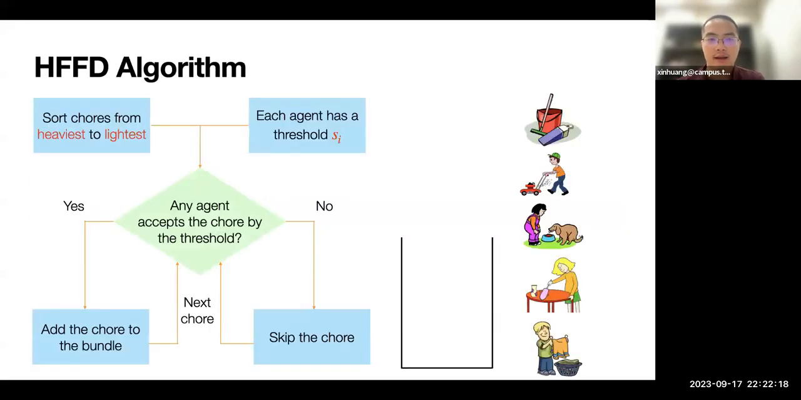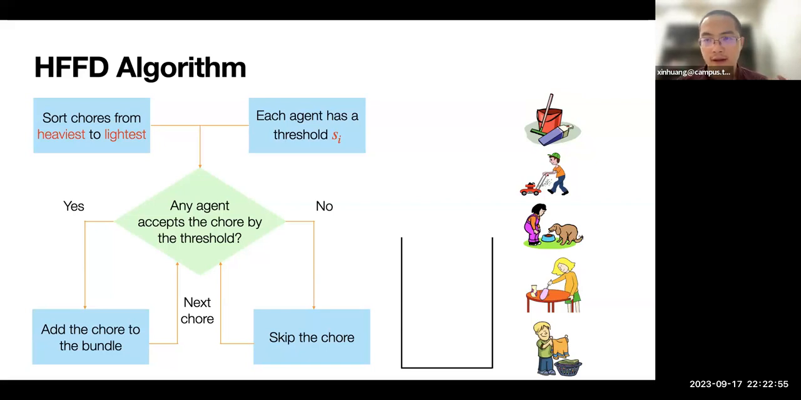The algorithm studied in this paper is called the HFD algorithm. It is an extension of the first-fit decreasing algorithm for bin packing to chores allocation. It runs in this way: because we have this identical ordinary instance, we first sort chores from the heaviest to the lightest. Each agent has a threshold. You can think of it as a constant times the maximum share.